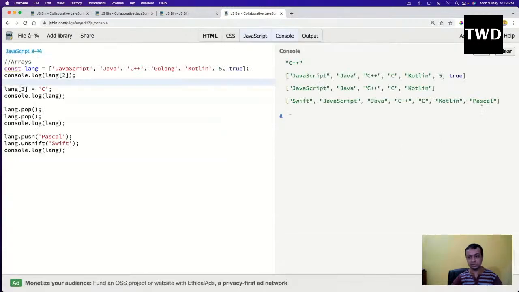Okay, so see, push added this Pascal at the end, and unshift added this at the starting. So that is how push and unshift work. And similar to pop, we have something known as lang dot shift.